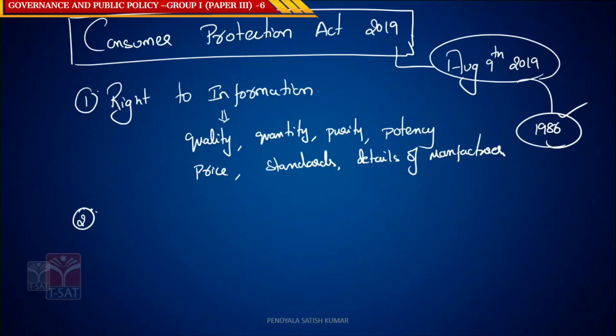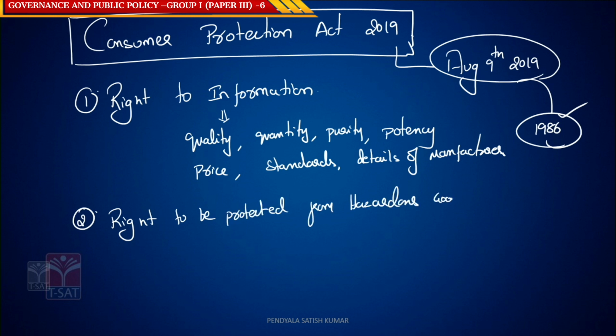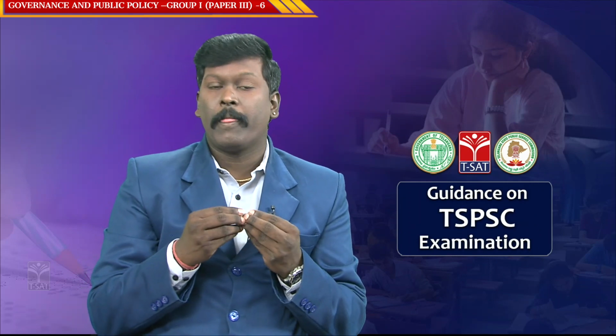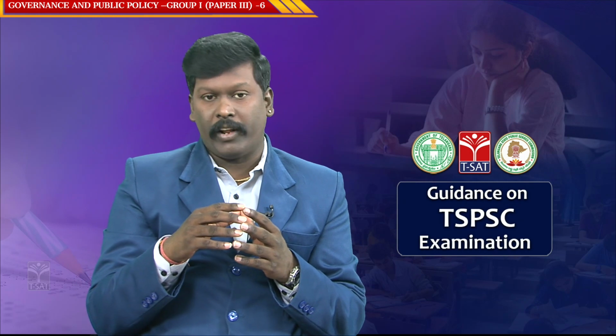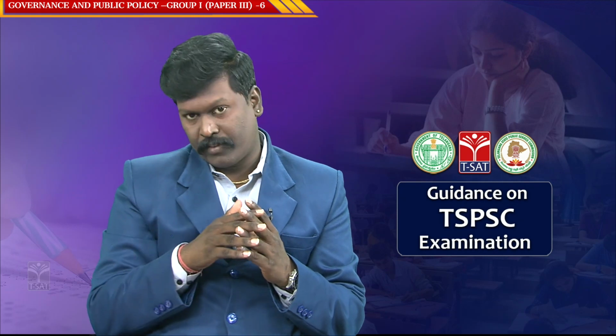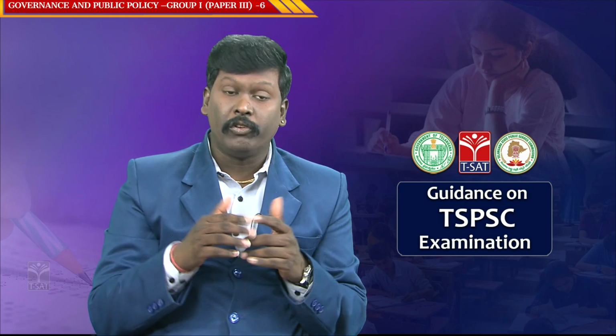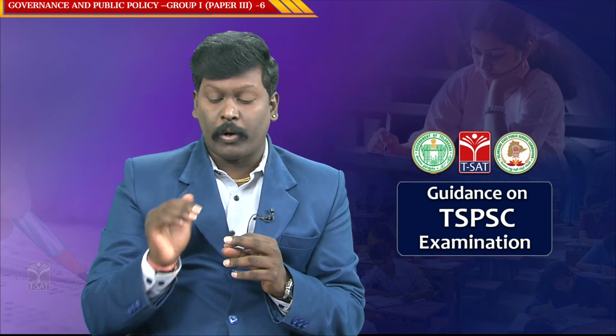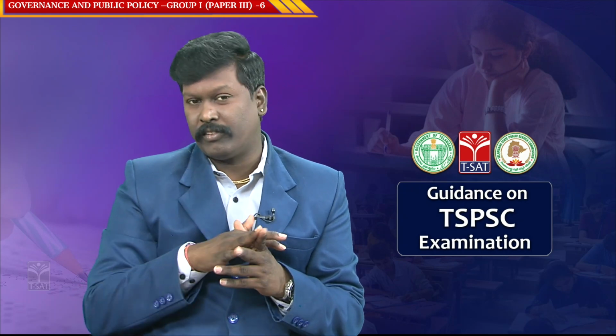Now what is the second right of the consumer? The second right of the consumer is the right to be protected from hazardous goods and services. What is the meaning of this? Whenever we take any products, a few products have a warning written over them which says that this product should not be given to people of such and such age, this product cannot be consumed, this product should be kept in a cool place. All these are to protect us from hazardous goods and services.